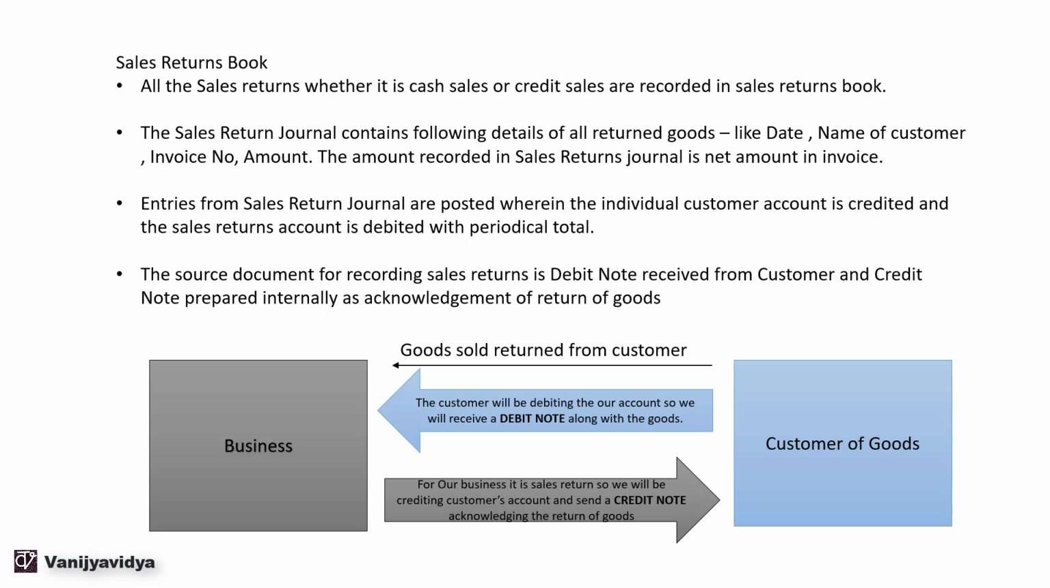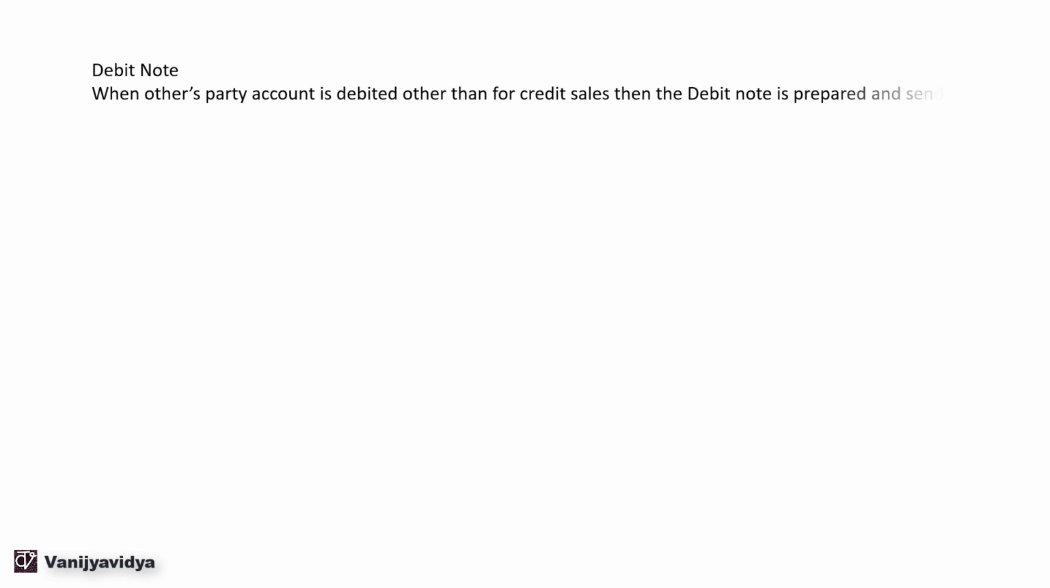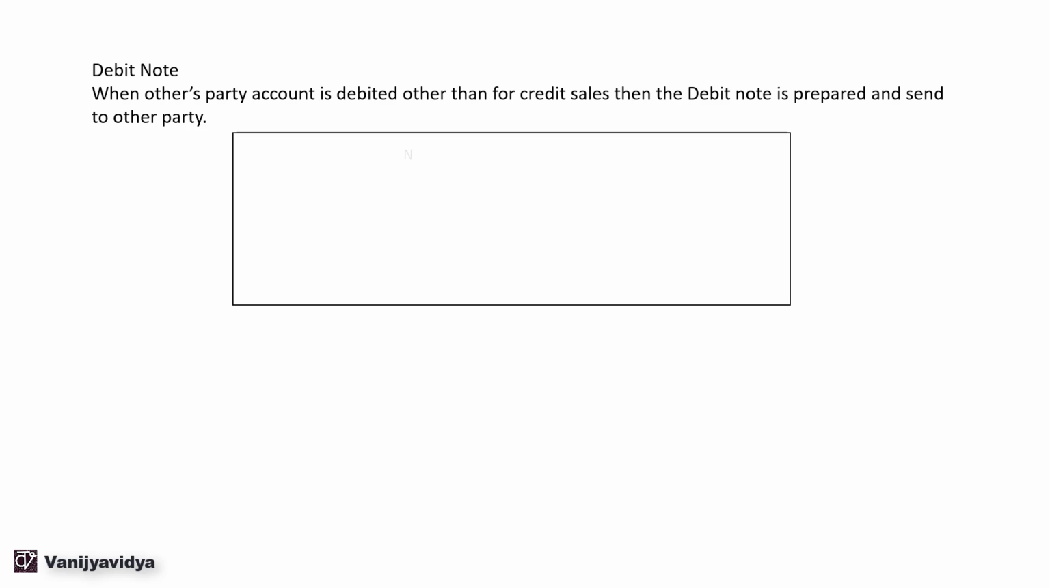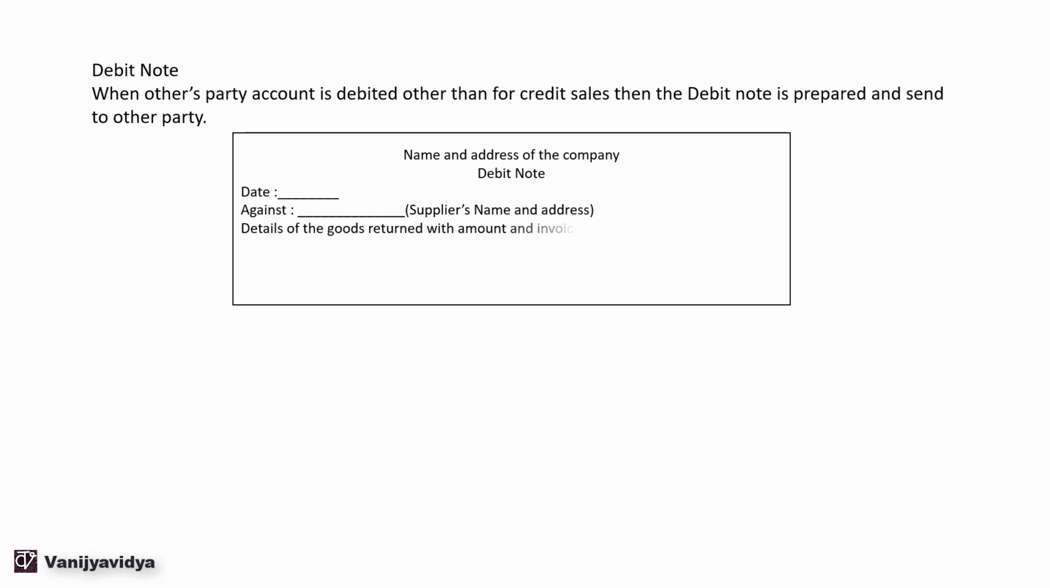Now let us see the format of debit note and credit note. Debit note. When the other party's account is debited other than for credit sale, then the debit note is prepared and sent to the other party. So we have name and address of the company, debit note, date, against. Here we have supplier's name and address, details of the goods returned with amount and the invoice number, delivery challan number, signature of authorized person.